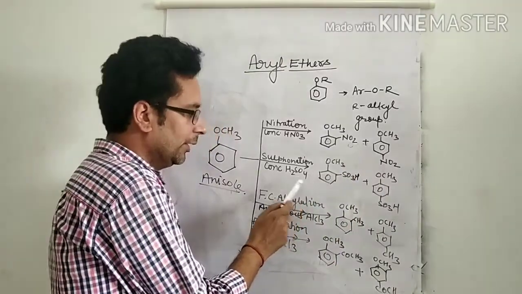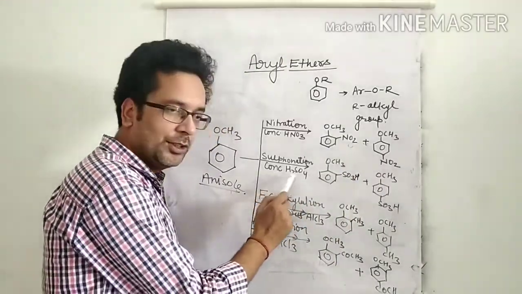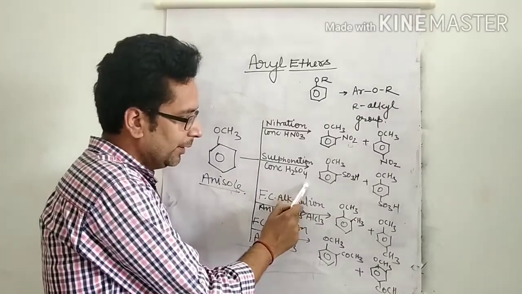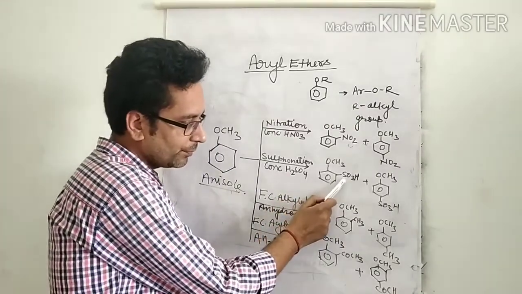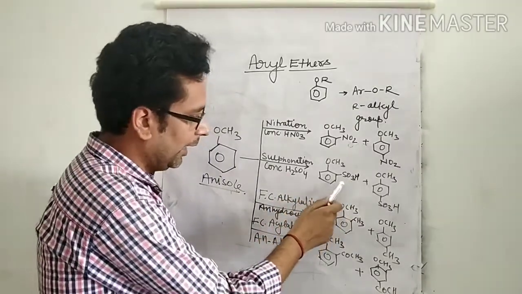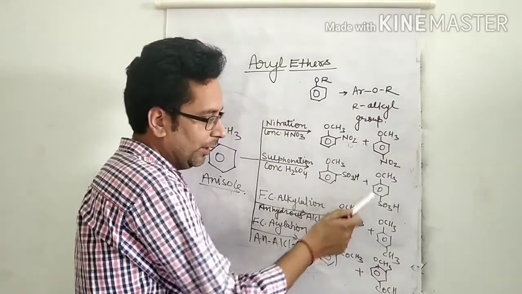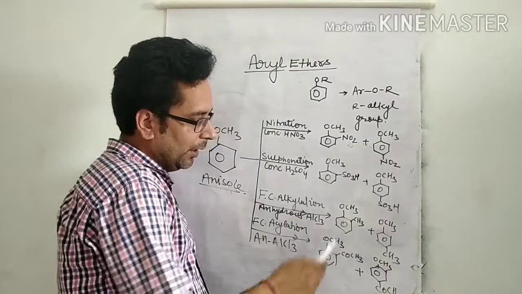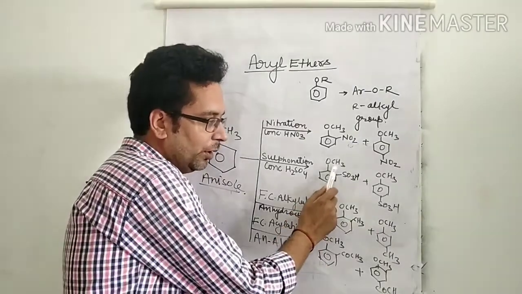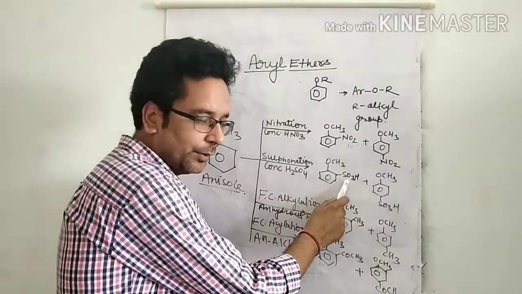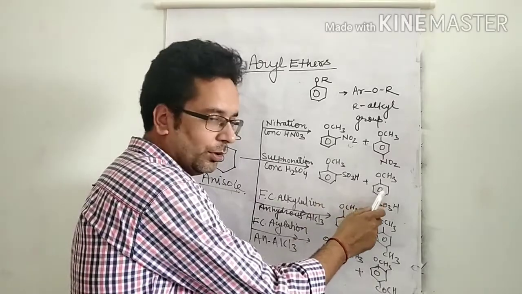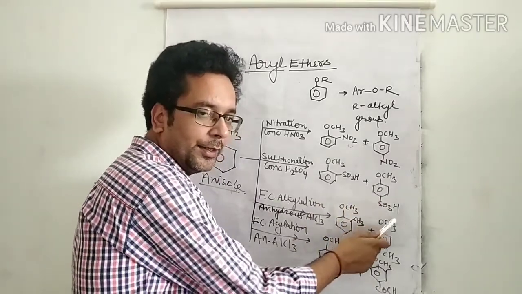Now sulfonation means anisole reacts with concentrated sulfuric acid. Look here, this is the ortho product and this is the para product. The names are ortho-anisole sulfonic acid and para-anisole sulfonic acid.